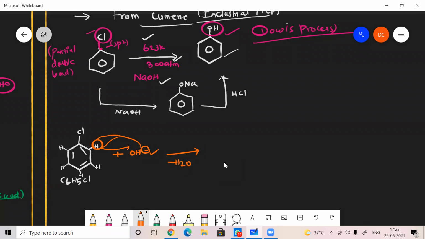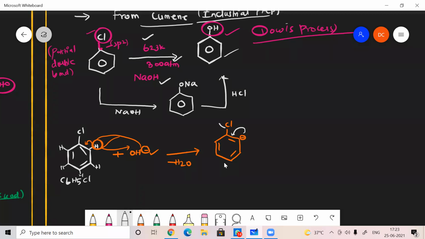If it leaves, the electrons can be given to this carbon. Now what will happen? I will get a structure like this. It is 1, 2, 3, and here I got a negative charge, and here I have a Cl. Is that clear?